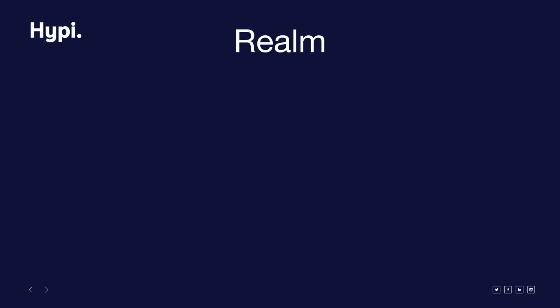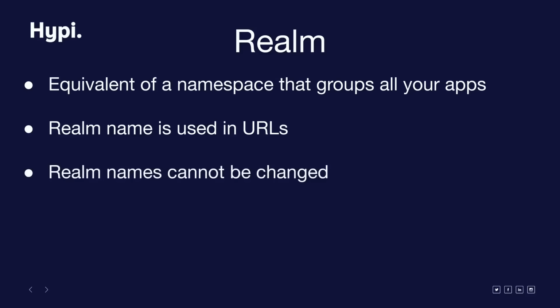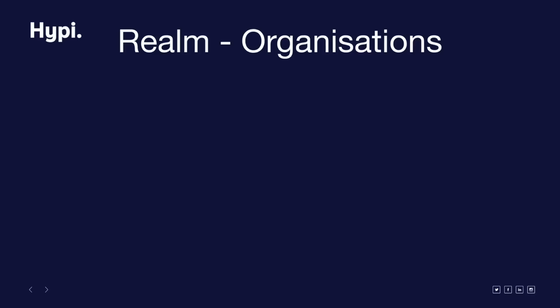Let's start with realm. A realm is a namespace under which you define organizations and apps. Behind the scenes, Hypi will use the realm name to prefix the domains generated for your app. As a result, a realm name cannot be changed once created. And this leads us to organizations.